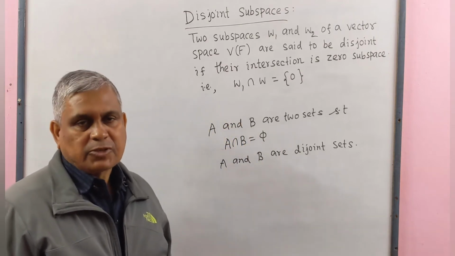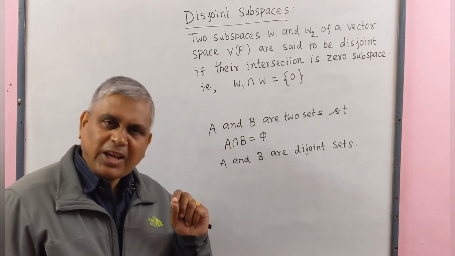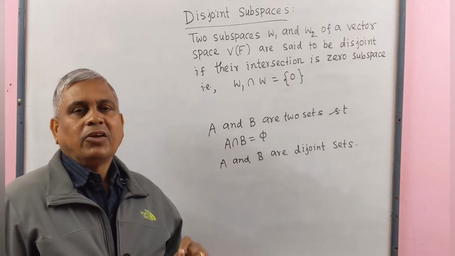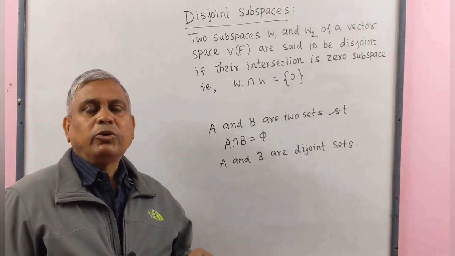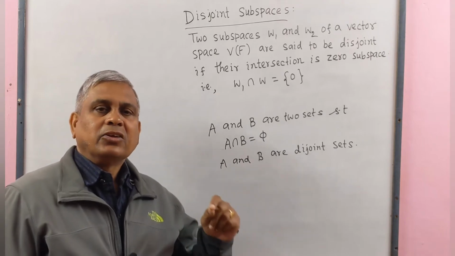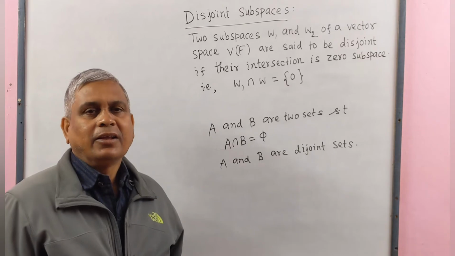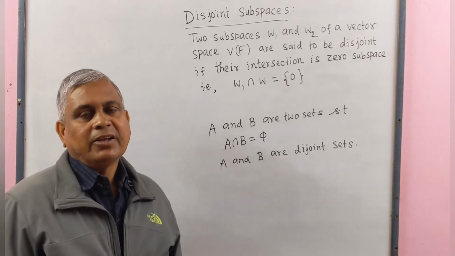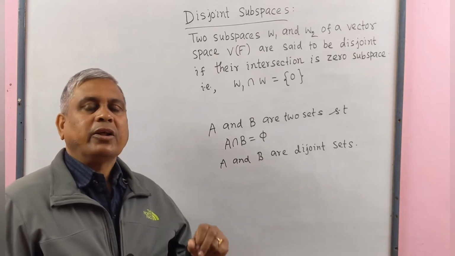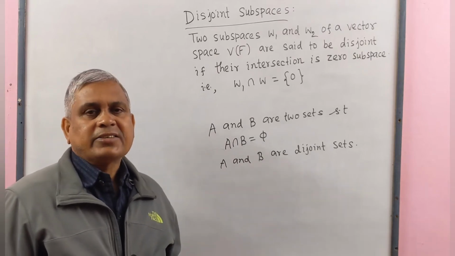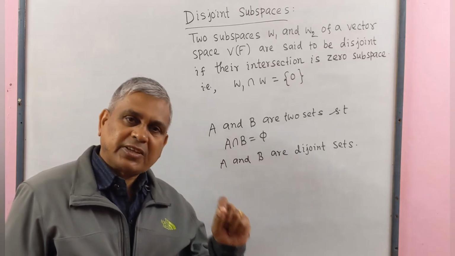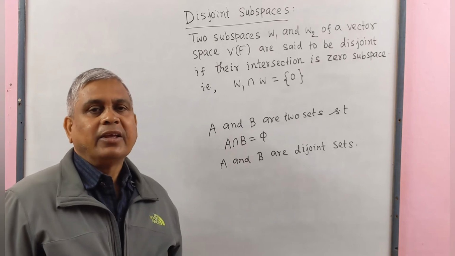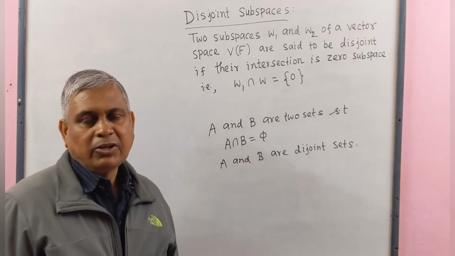In the case of subspace, each subspace is a vector space. Therefore, it will contain zero element. Each subspace contains zero element. Therefore, the intersection of two subspaces gives at least one element, that is zero element.